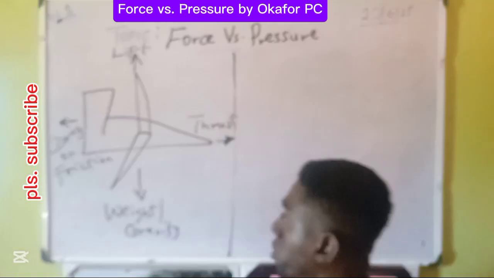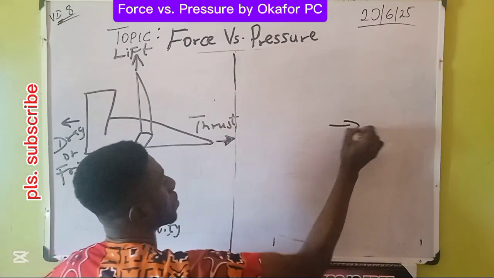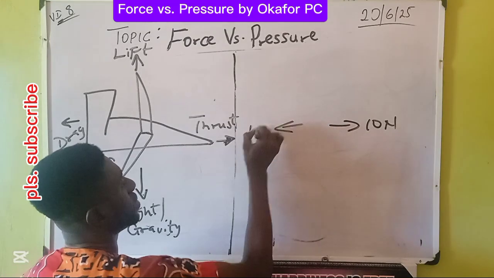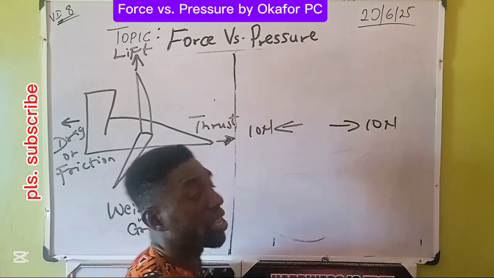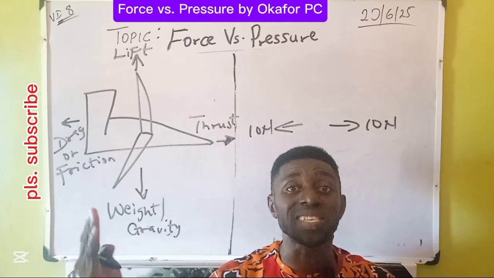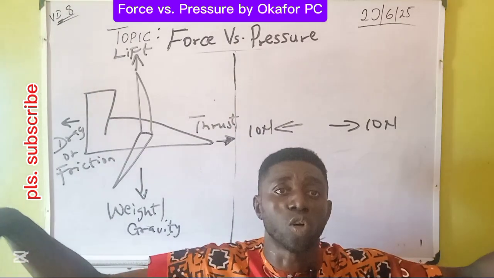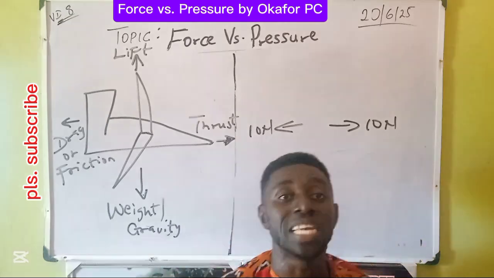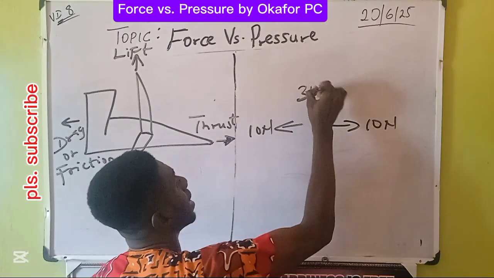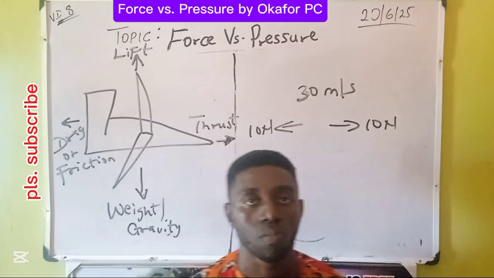Take for instance, from the board. When the thrust is 10 Newton and the drag is 10 Newton, the forces will cancel. There is no force acting on the plane again. The forces have cancelled on the horizontal plane. Then the plane begins to move at uniform speed. If the speed is 30 meters per second, the plane maintains this speed all through.